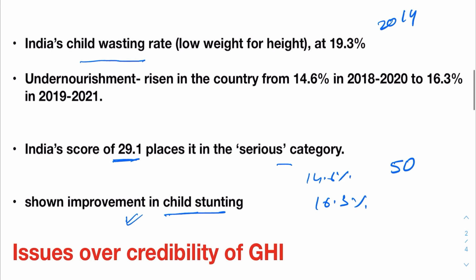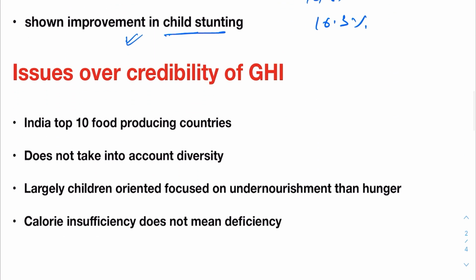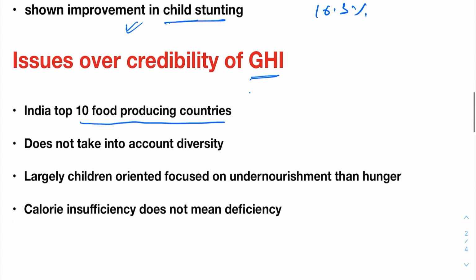However, there are some issues over the credibility of this index also, GHI. Why? Because India has been ranked among African countries while it is among the top 10 food producing countries. So the first indicator, which takes into account the calorie insufficiency, is not credible for India because it also does not take into account the diversity. There are different food habits, there are regional imbalances. So calorie insufficiency is problematic for many reasons.